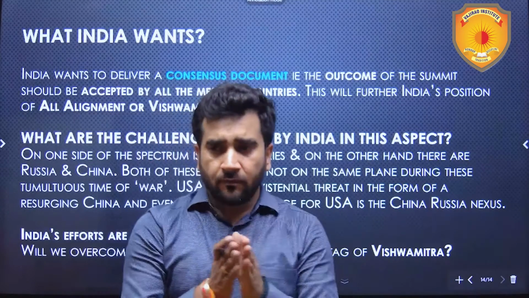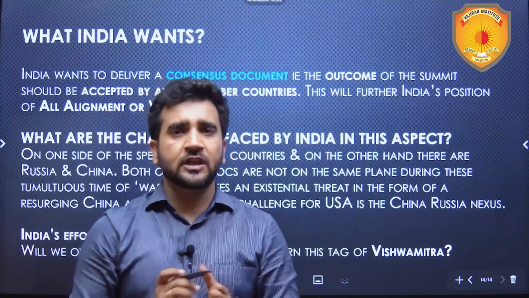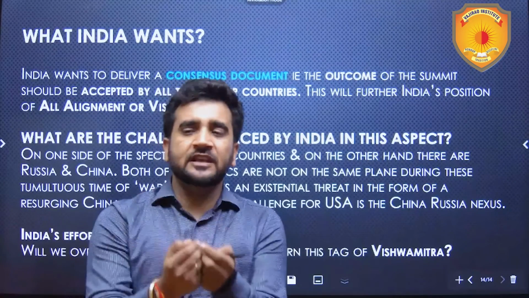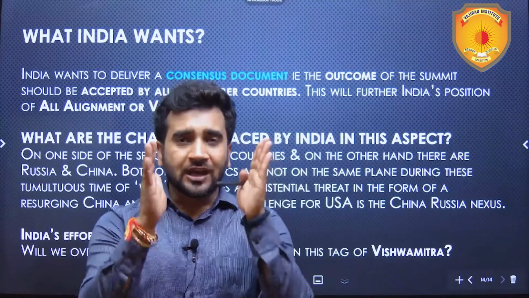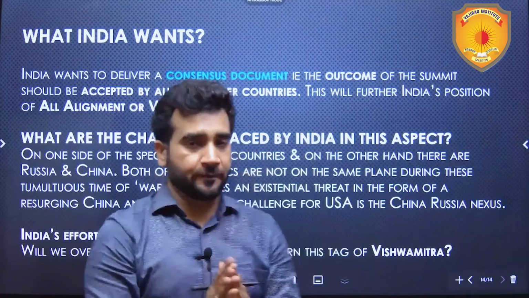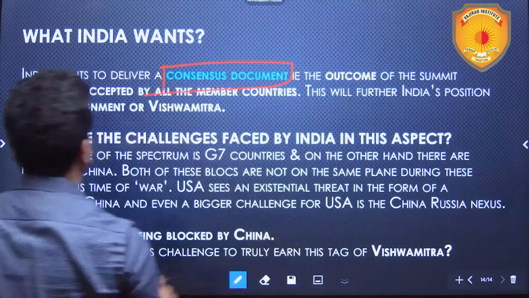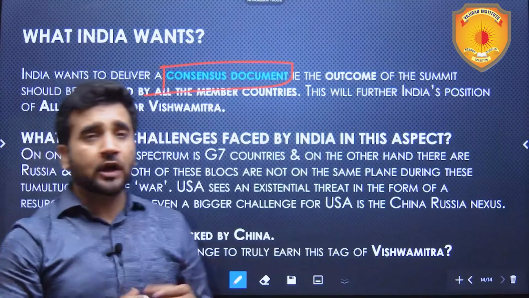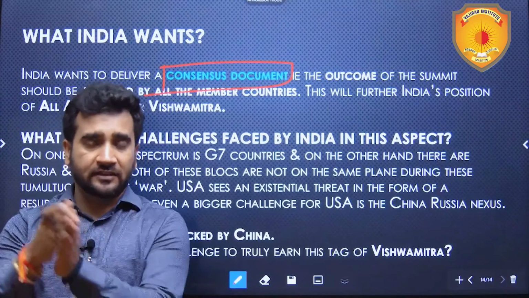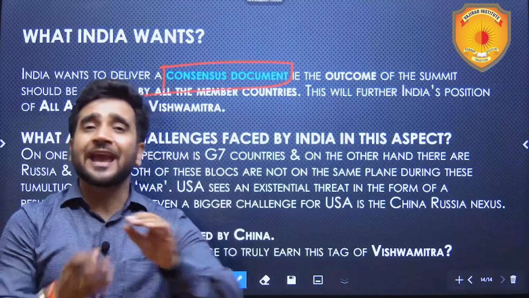Now, what does India want? I have mentioned earlier what India wants, but now explicitly I am going to mention that India wants a consensus document to be delivered. What is a consensus document? The outcome of this summit, which is on 9th and 10th of September, should be acceptable by all the members.